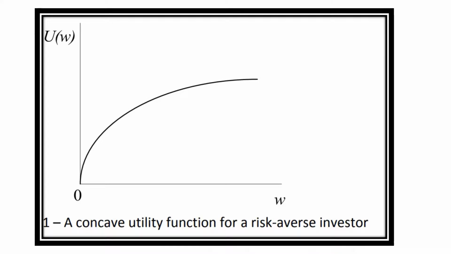So this concave curve is a proof that the investor is risk averse, and the more concave this curve is going to be, the more risk averse the investor is going to be. And if this curve is a straight line, we would say that the investor is risk neutral. And if this curve is convex, we are going to say that the investor is a risk lover.